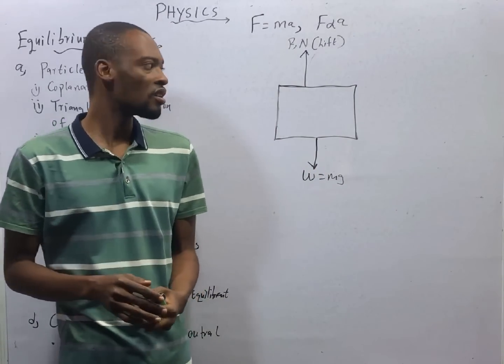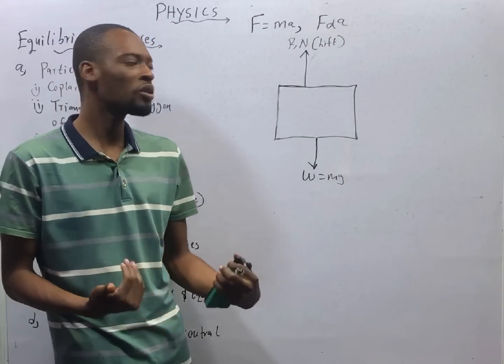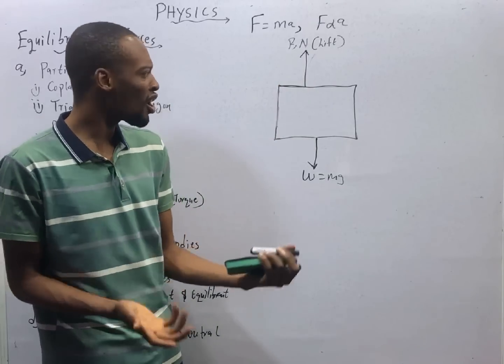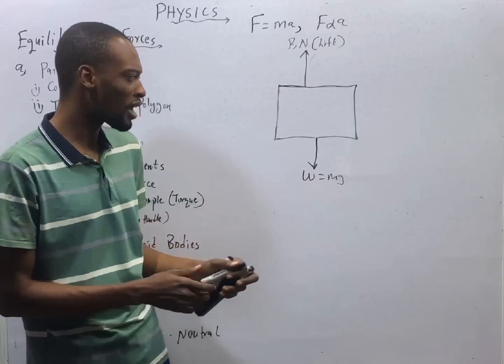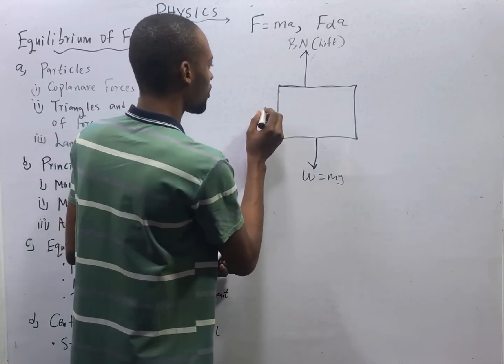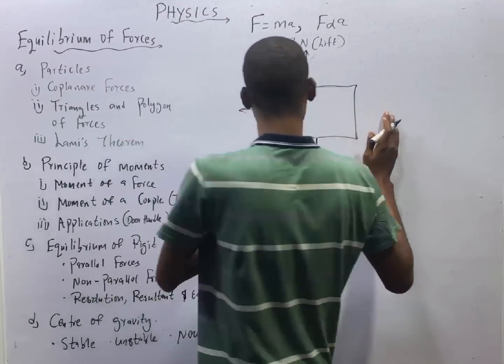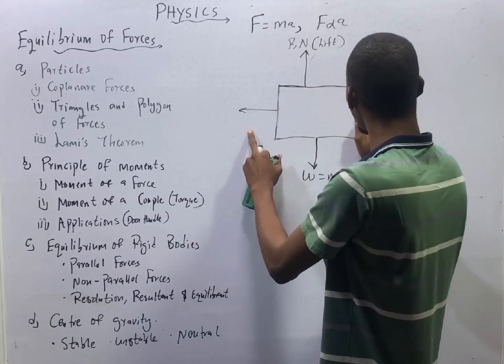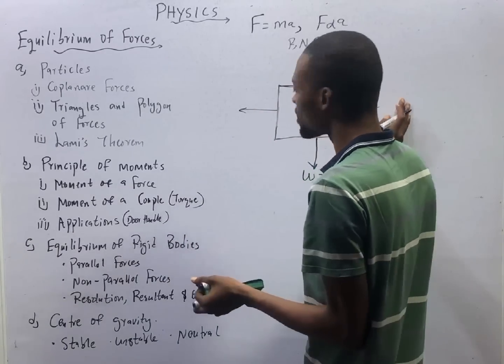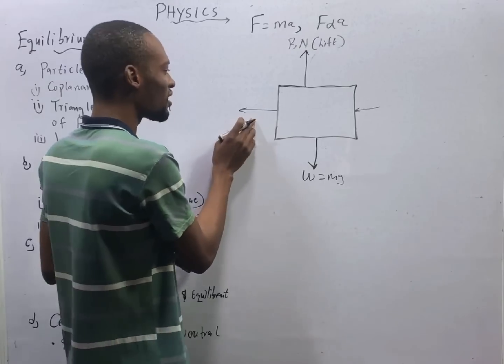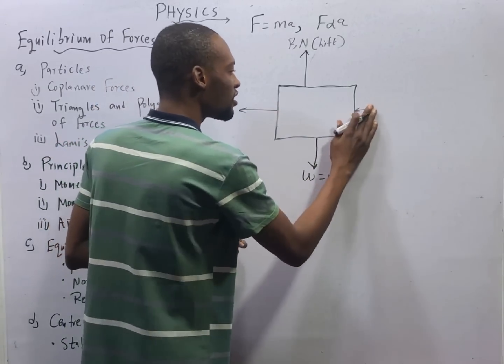And look at it. Objects don't only go up and down. Objects can go forward or backward. If I apply a force here, okay, let me do it this way. If I do it like this, I'm pushing this way. This is the same thing as something like this. It means you are pushing this way. So the arrow is what matters, not where you put it. This is the same thing as this.